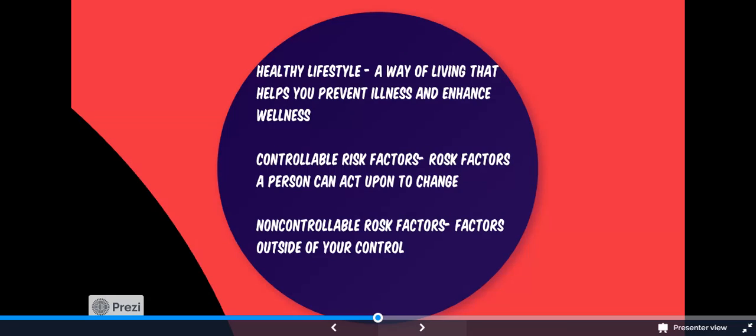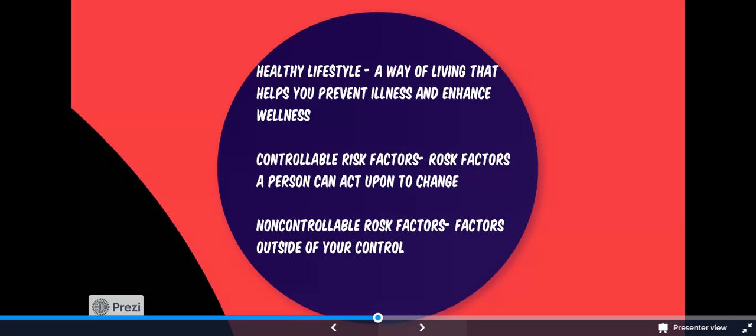Lifestyle is a word that refers to the way you live. A healthy lifestyle is a way of living that helps you prevent illness and enhance wellness. In fact, healthy lifestyles are ways that you can reduce controllable risk factors, which are risk factors that you can act upon to change. Healthy lifestyles are in your control, and if you practice them, they reduce your risk of many of the major health problems.